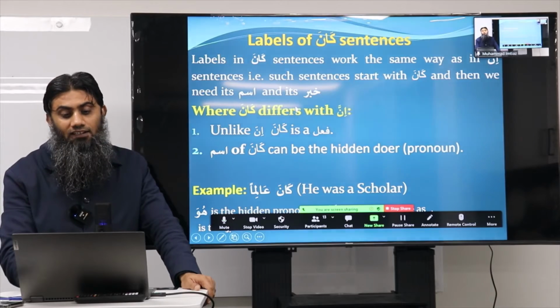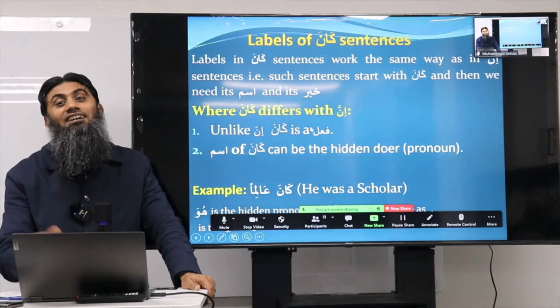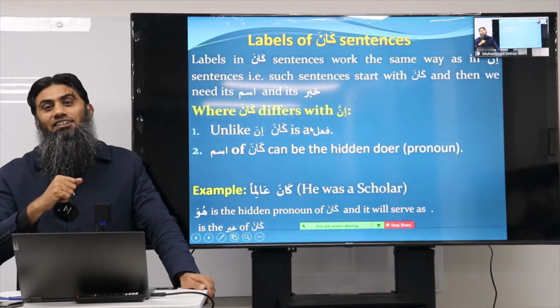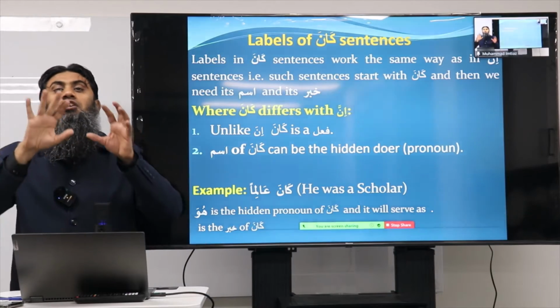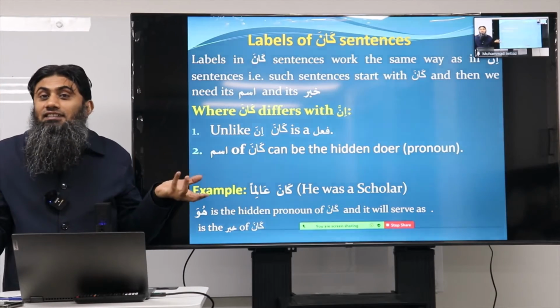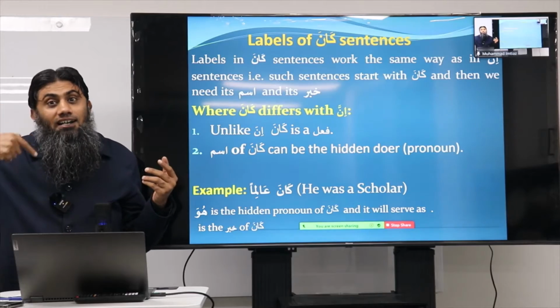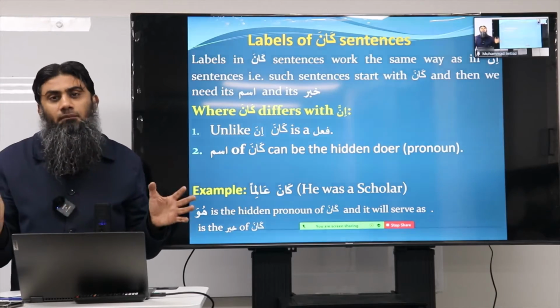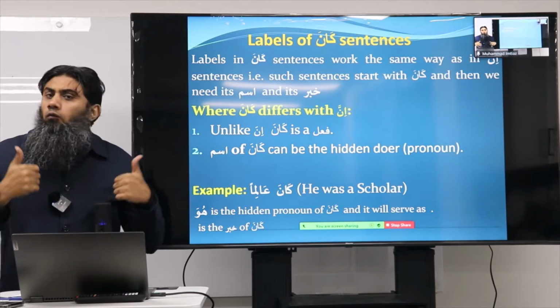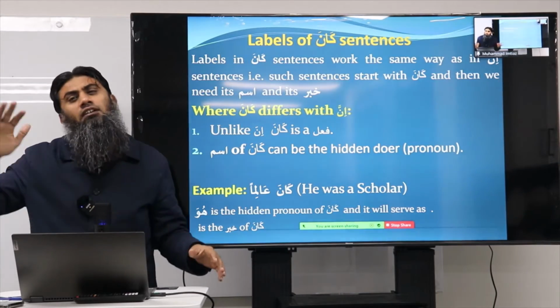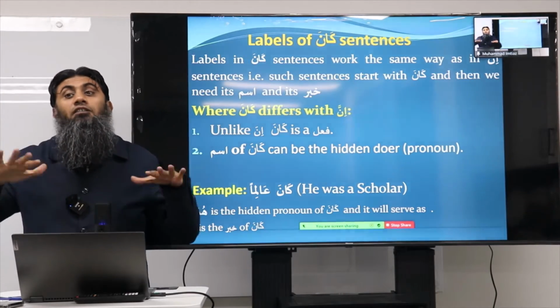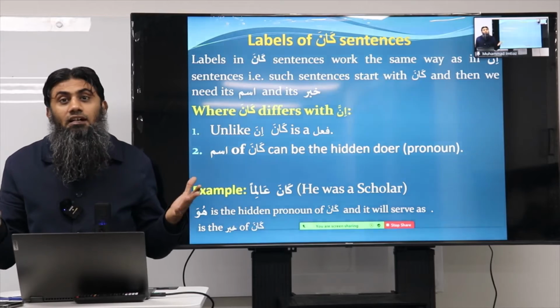How do they differ? Number one, unlike inna, kana is a fi'l. You cannot have the conjugation of inna. Inna is just inna, it's a particle. But kana is a fi'l, it's a fi'l naqis, but it's still a fi'l. What it means to be naqis, inshallah, will come in its own time. But kana is a fi'l, and inna is a particle.